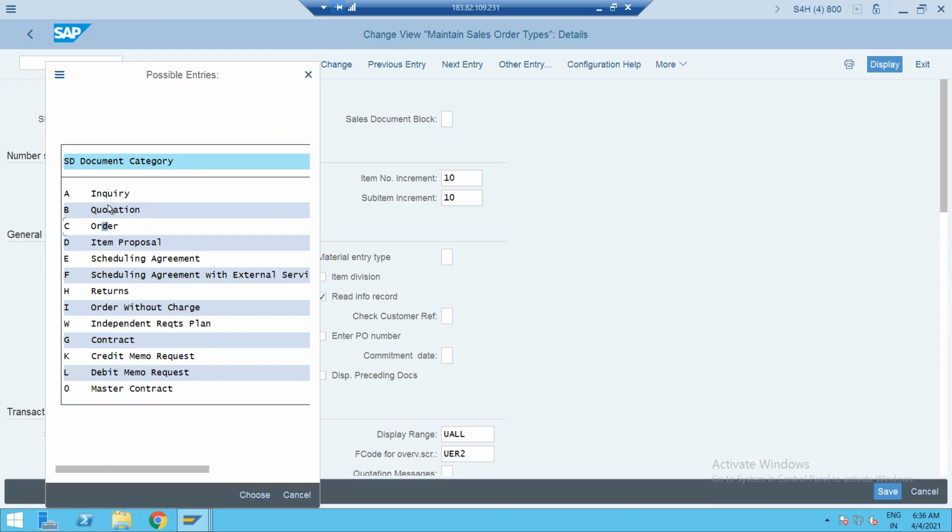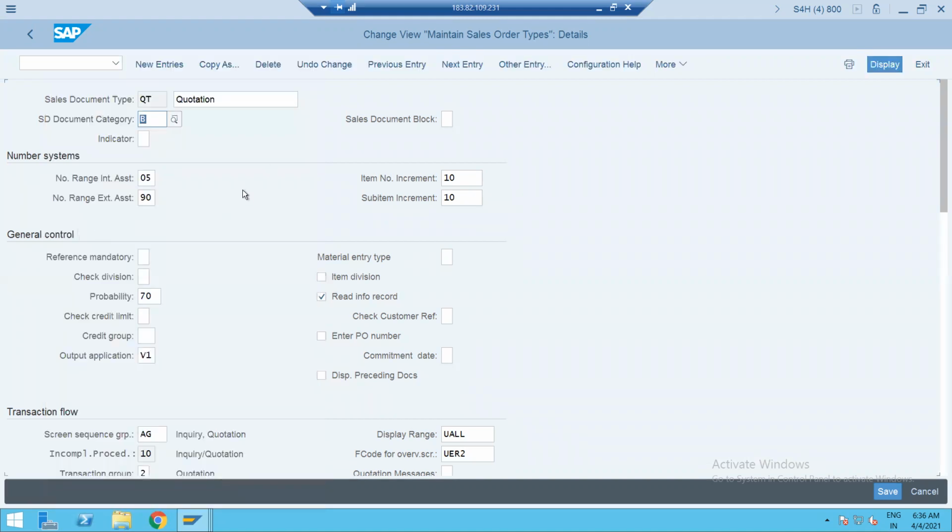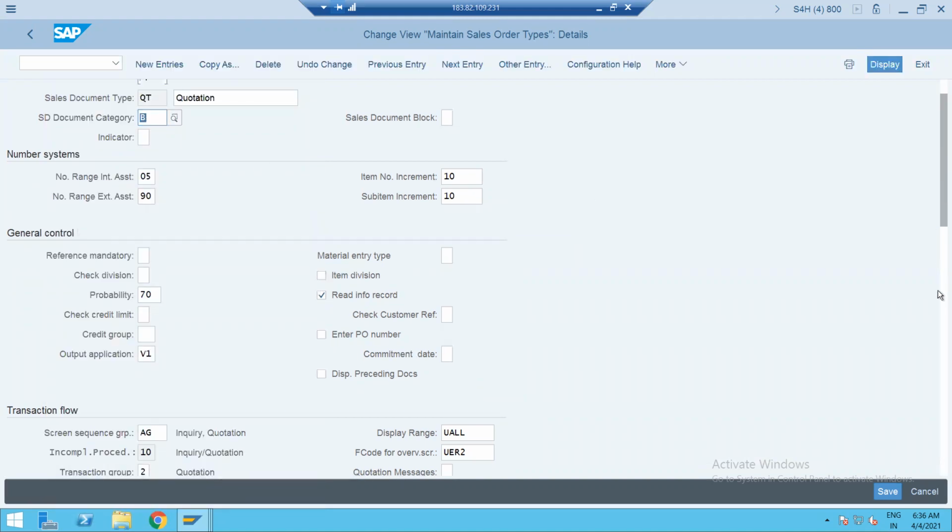So you cannot do the delivery with inquiry and quotation. Why? Because your document category won't allow you to do such things. C definitely will allow it since it is an order. Order will be converted into delivery. This is one of the interview questions. That's okay as part of your basics.